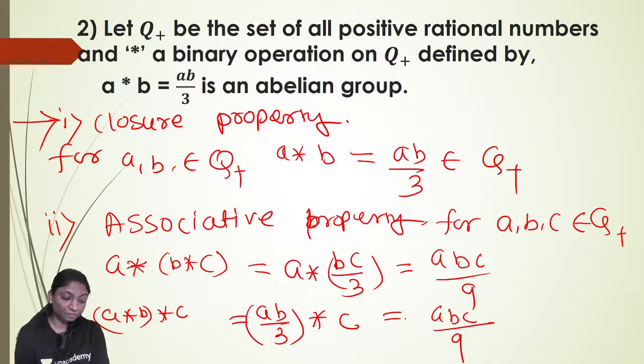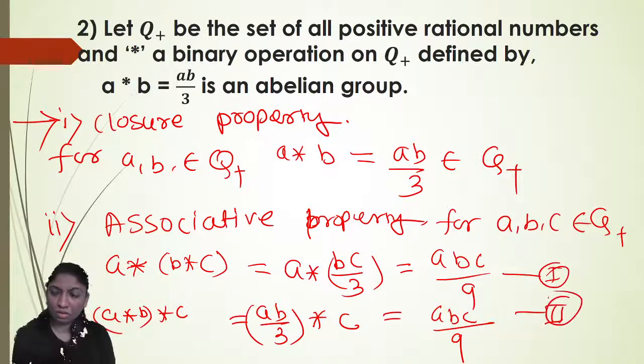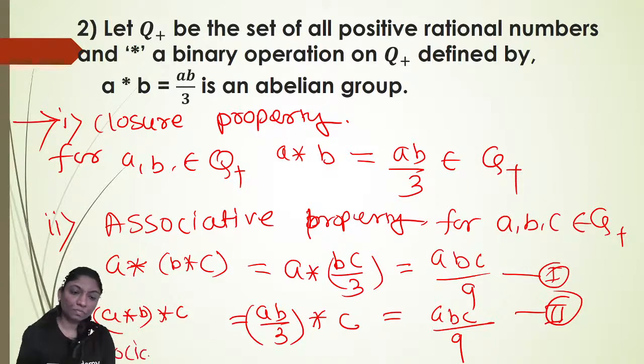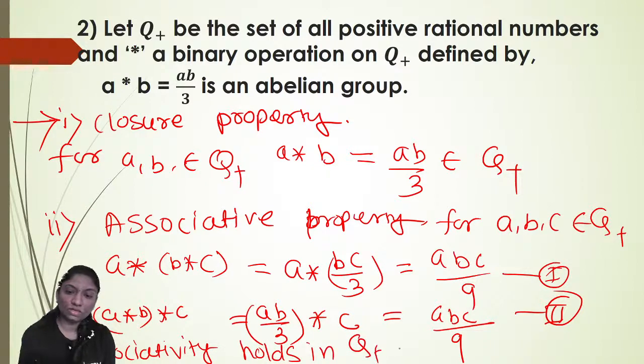So here we will get abc by 9. So from 1 and 2, associativity holds in Q plus with respect to star. Now we can write: associativity holds in Q plus with respect to star.